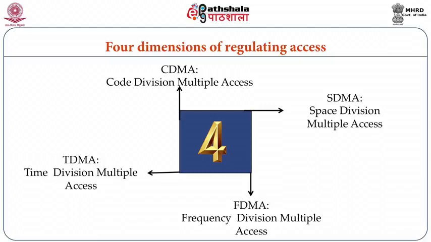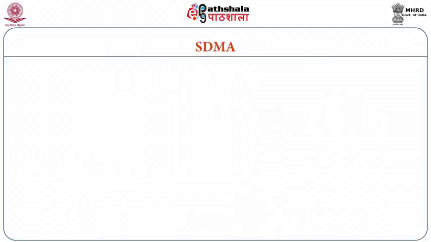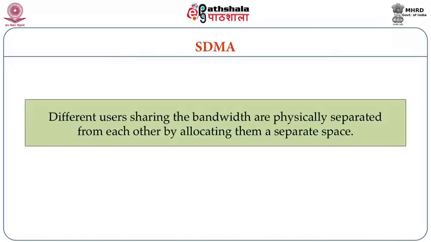So in this module, we will be discussing all these multiple access techniques, how they are implemented, what are the advantages and limitations of each technique, and which technologies utilize which type of multiple access technique. First, take a look at SDMA. As the name itself indicates, space division. That is, different users sharing the bandwidth are physically separated from each other by allocating them a separate space. As in the analogy, different lanes or the different places where the persons are sitting.